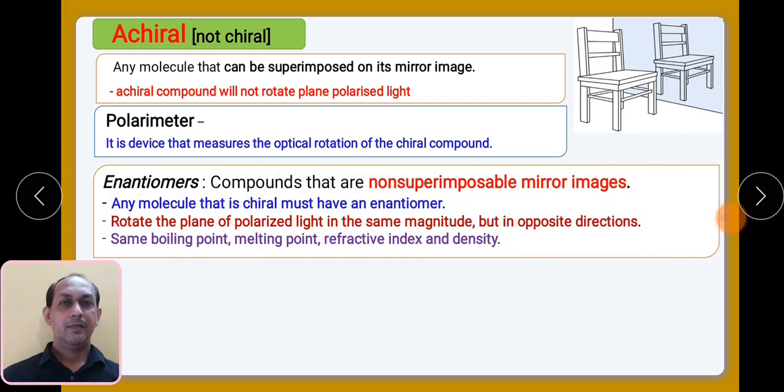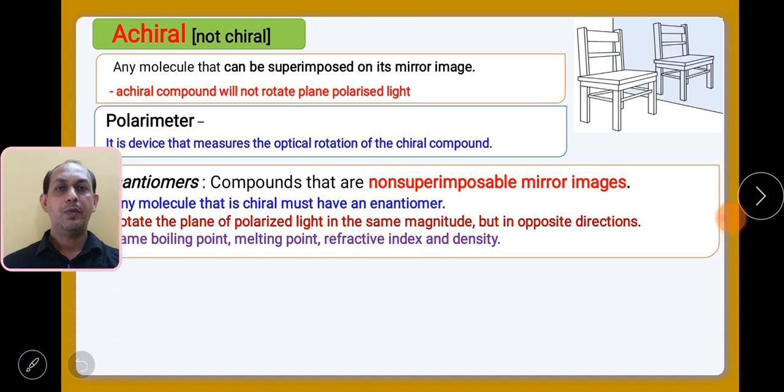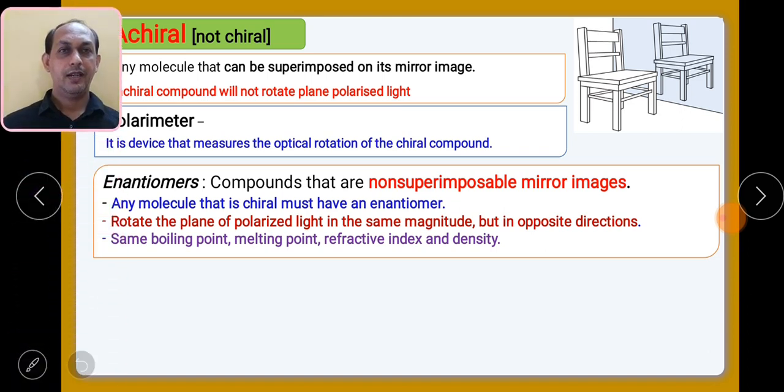Then let us see the term enantiomers. Enantiomers are basically non-superimposable mirror images, right? The object and its mirror image will not superimpose on one another. So a compound that is chiral must have an enantiomer.